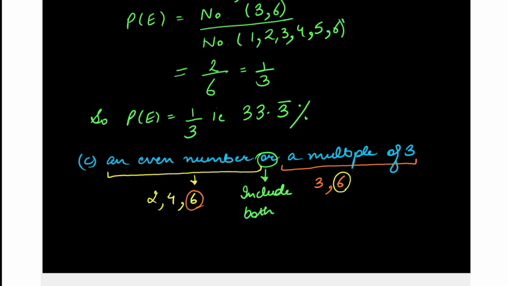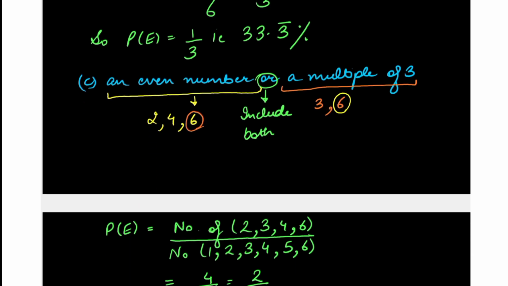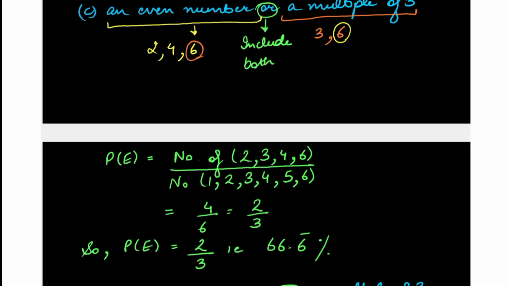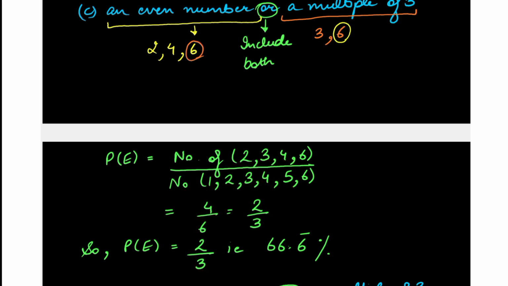We will take it a single time only. So, the total favorable outcomes will be 2, 4, 6, and 3. So, number of favorable outcomes will be 4 and total is 6 again. So, 2 by 3, that is the probability is 2 by 3 and so the chances are 66.66%.